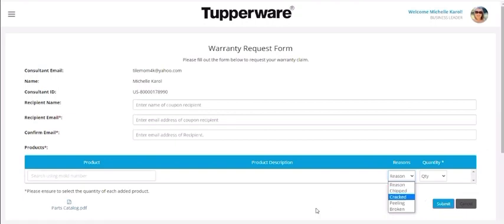What's going to happen is Tupperware is going to review those products, and they're either going to accept it or ask for more information. If they accept it, they're going to give them a warranty voucher number, and they're going to use that as credit to get the parts that they are missing, that are broken or having issues with. That total should match up with the replacement part that they're needing to order.